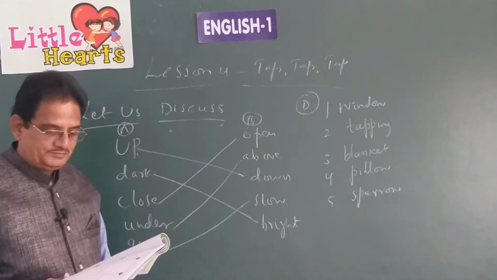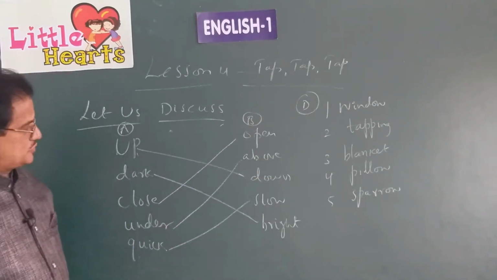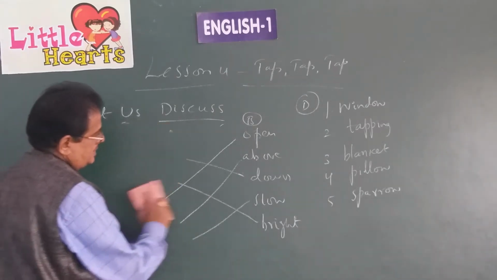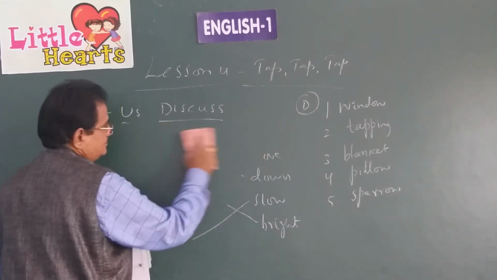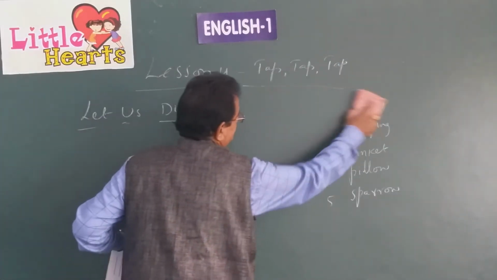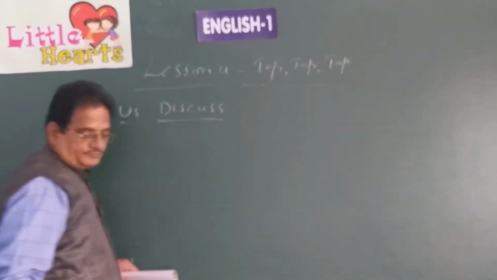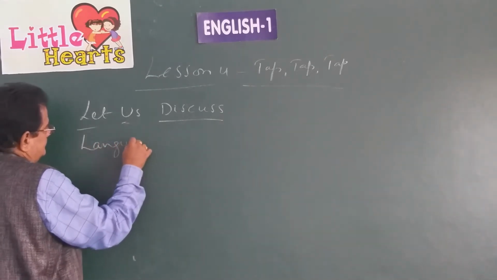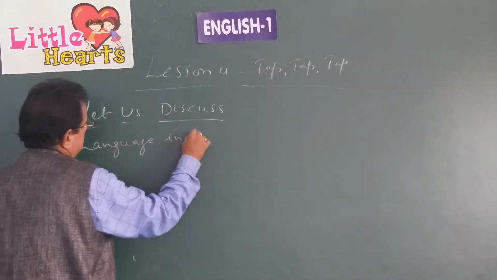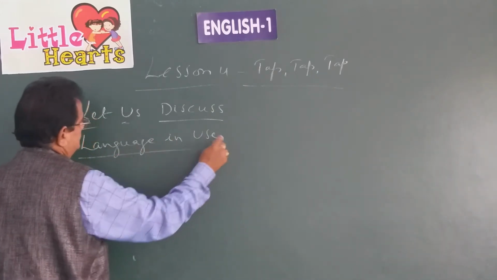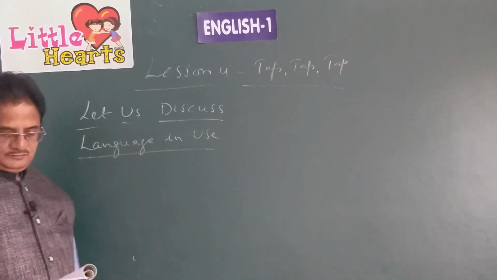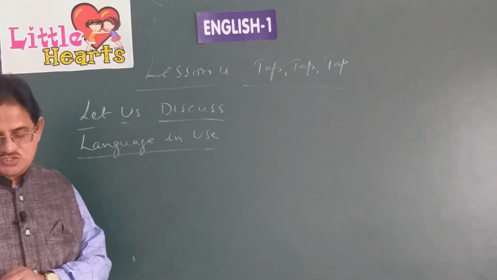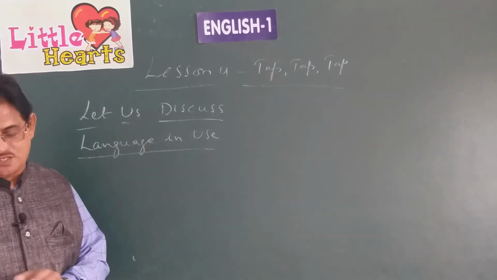Okay, children? Now, language in use. Let us go to language in use. That is nothing but the grammar part. Rewrite the following sentences using capital letters, full stops, question or quotation marks where necessary.